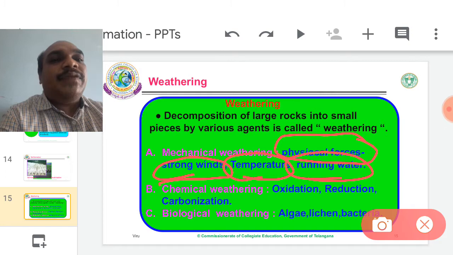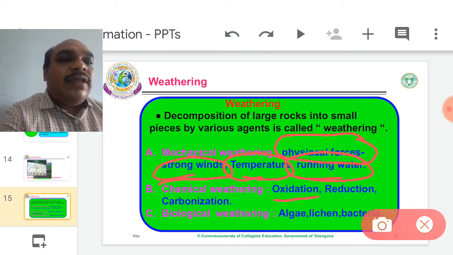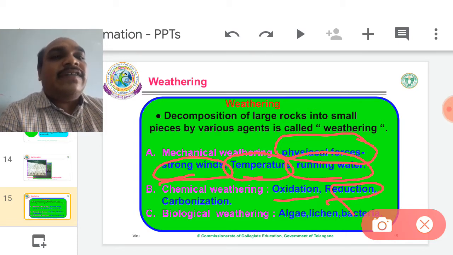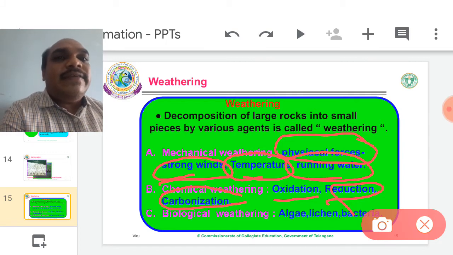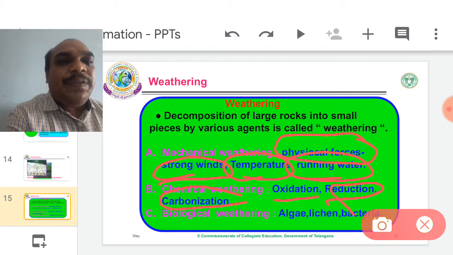Chemical weathering. Chemical reactions take place on the rocks or in the rocks. They are oxidation, reduction, carbonation, and some other reactions. These reactions also give some substances. During these chemical reactions, the rocks dissolve or break down or split. They give small pieces. That is also weathering.